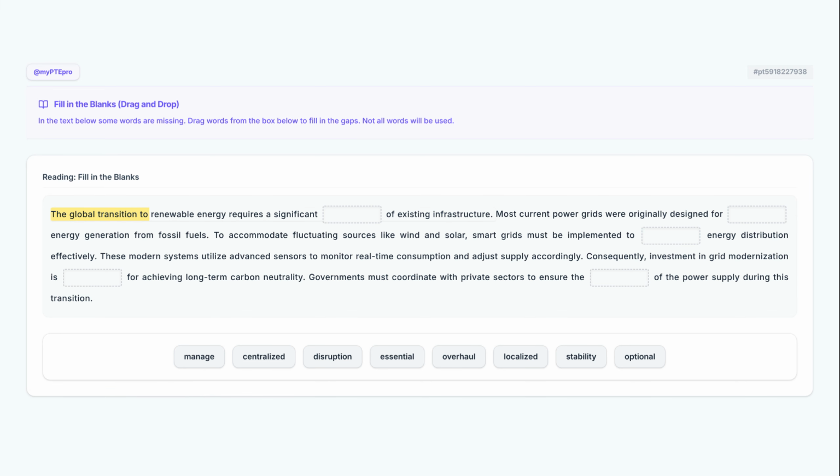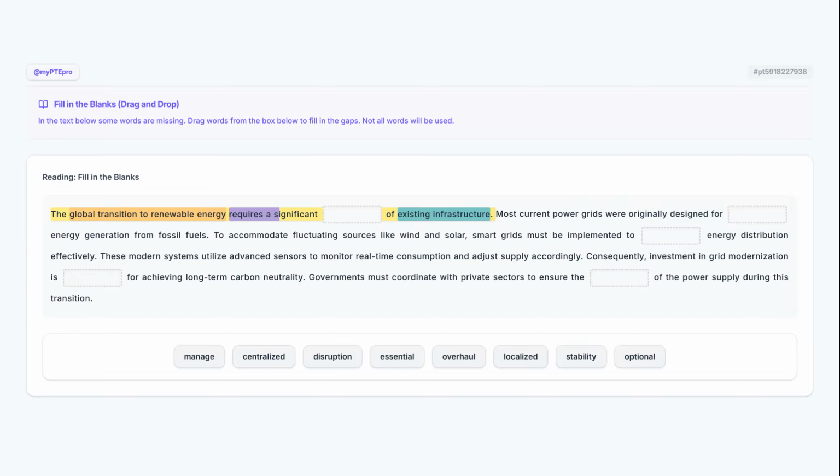The global transition to renewable energy requires a significant blank of existing infrastructure. The sentence introduces the global transition to renewable energy, which implies a fundamental shift in how power is managed. Because the text mentions existing infrastructure, the blank requires a noun that suggests a comprehensive update or a total reconstruction.